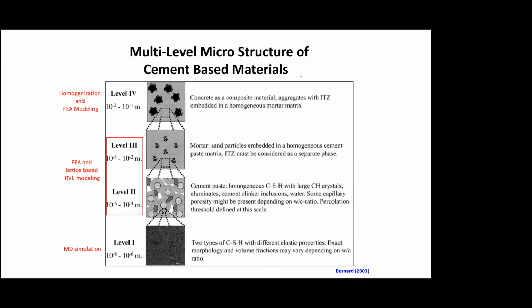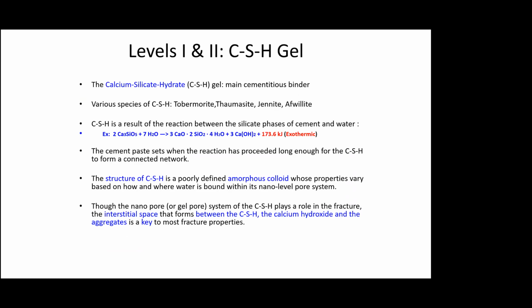So again, bringing you back to the various levels that we have discussed, levels 1, 2, 3, and 4, and the corresponding numerical methods used for determining the material properties at each level: level 1 is molecular dynamics simulation, levels 2 and 3 you can do finite element and these quasi-continuum lattice-based methods, and level 4 is homogenization using rules of mixtures or finite element method.